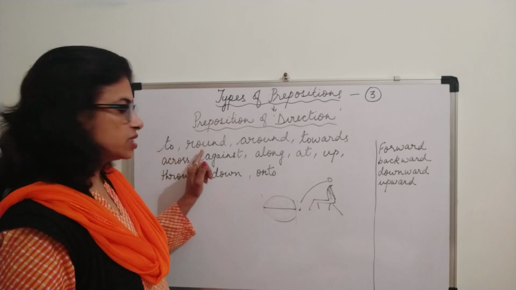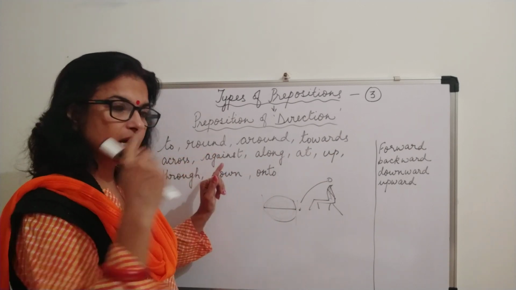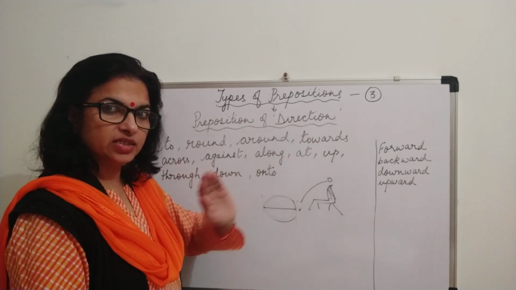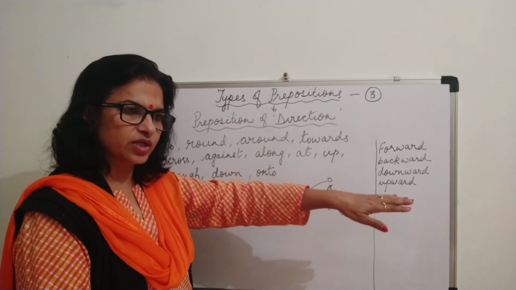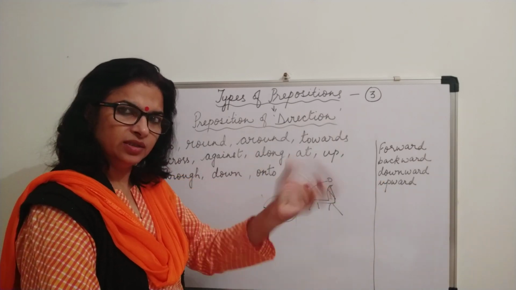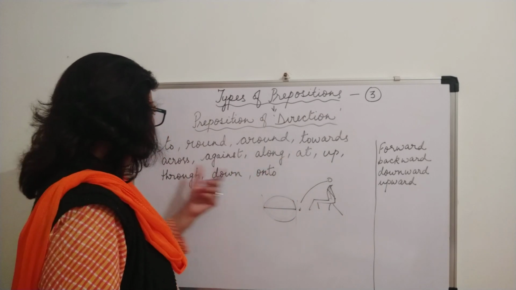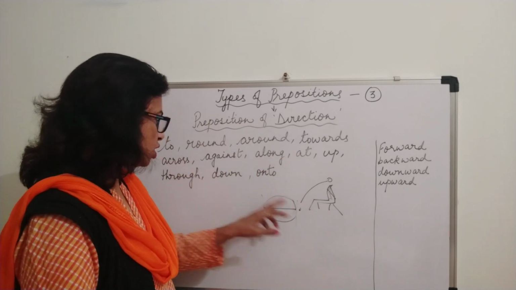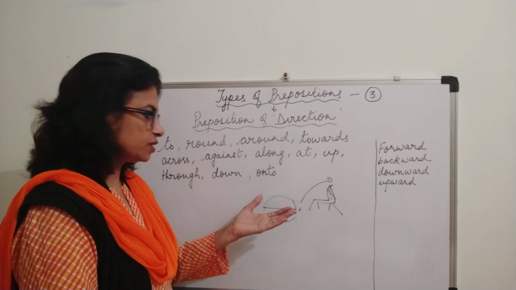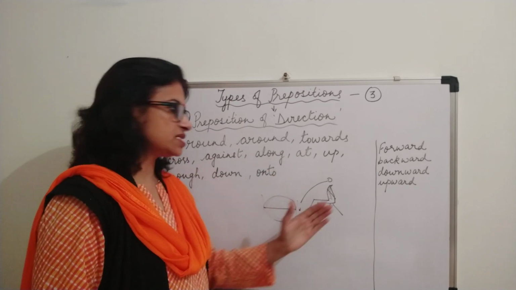So to; round, on one place; around, going around the park; towards, telling you towards any place, towards the school. When he was going towards the school, he found a pencil box. Across, when you go across; against, just the opposite direction. Along, going side by side.